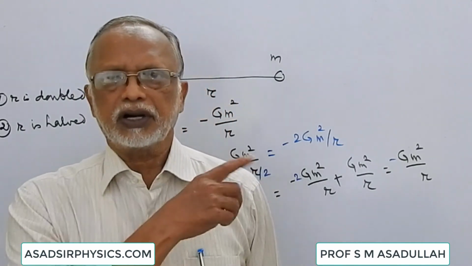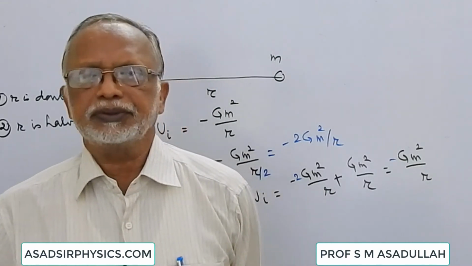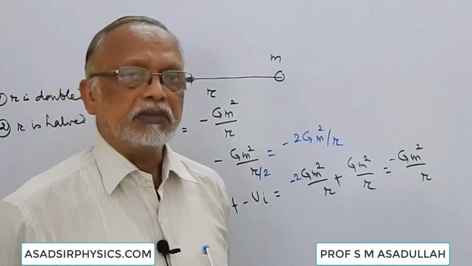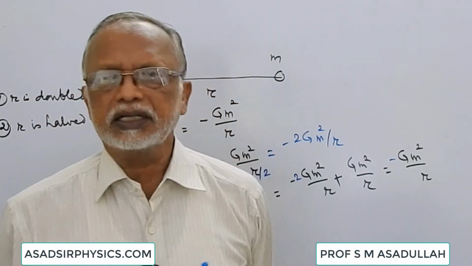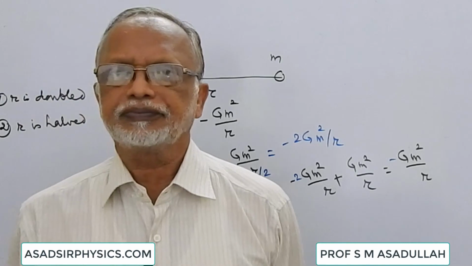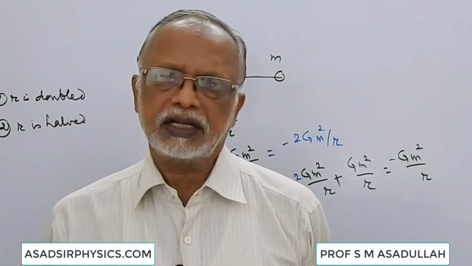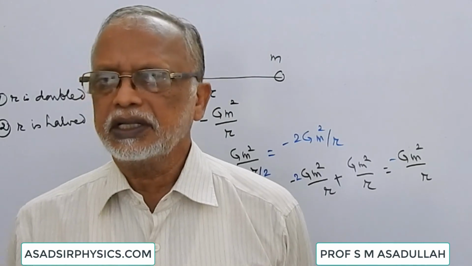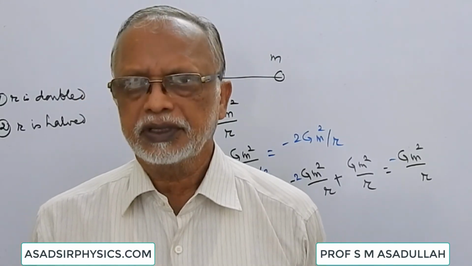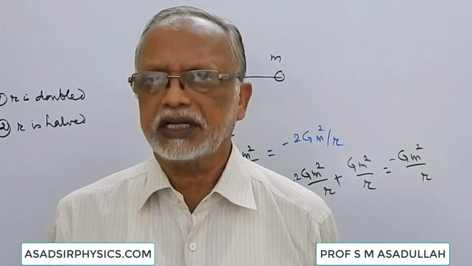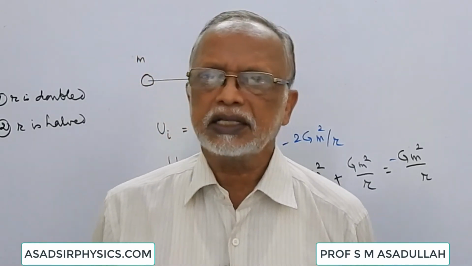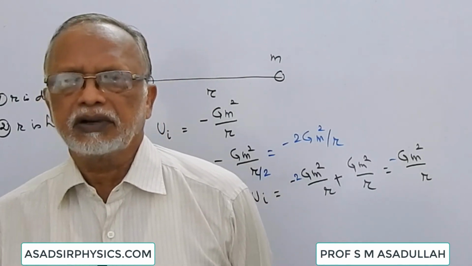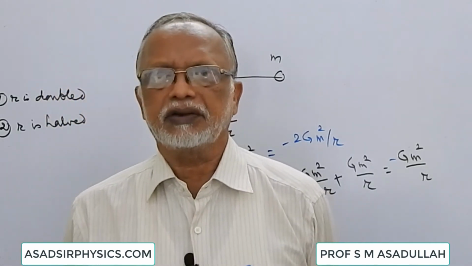Now when we have got two bodies of masses m1 and m2, we said that there is some potential energy minus Gm square by r, or minus G m1 m2 by r. Now here you will be wondering whether this energy belongs to m1 or m2. This energy belongs to both. We cannot say which one has how much energy. As long as they are fixed in their positions, we cannot say what is the energy of m1 and what is the energy of m2.